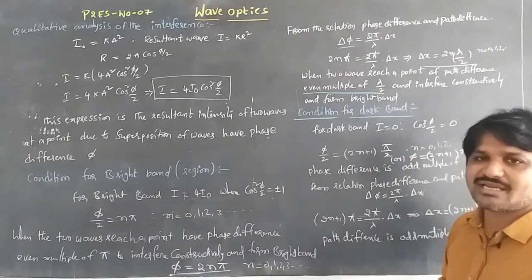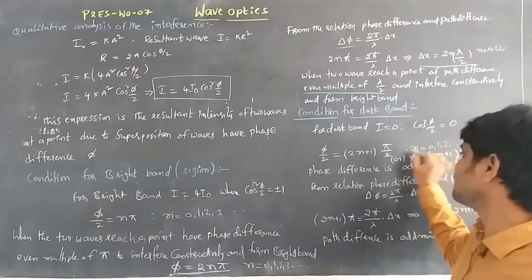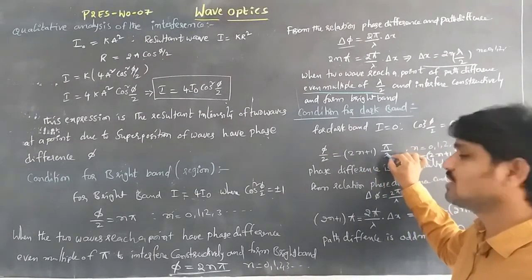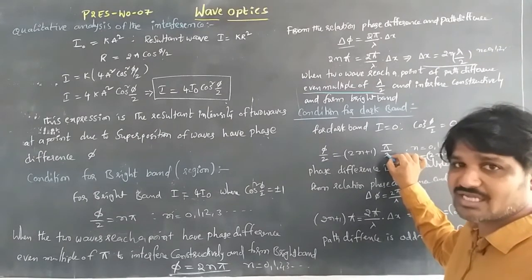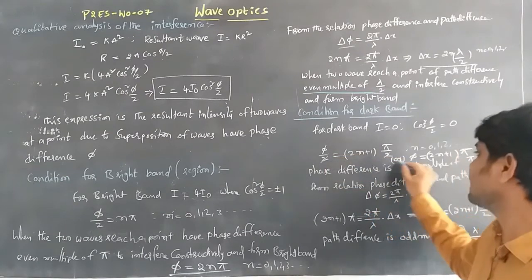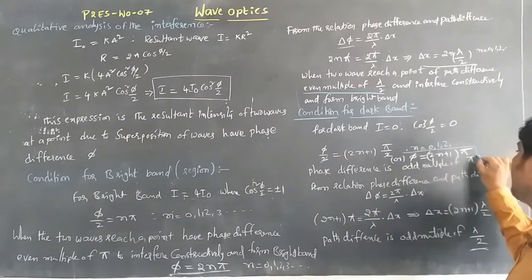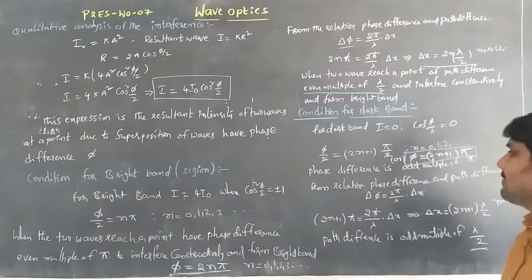We know that cos 90 is equal to 0. Whenever we substitute 0, we get pi by 2, which means 90 degrees. If the 2 cancels, we get phi is equal to (2n plus 1) into pi. This is the phase difference.